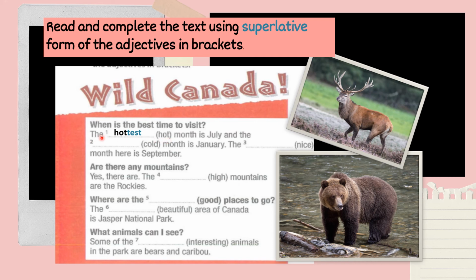Hot become the hottest. So this is the short adjective. Okay, for number 2, what is the answer? Cold become, we put est at the back. So become the coldest.